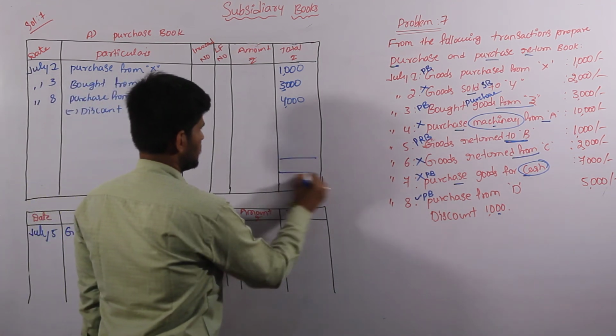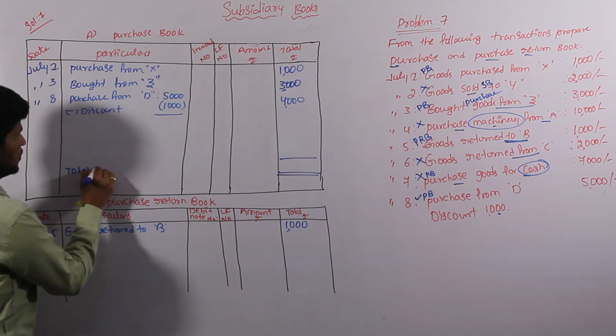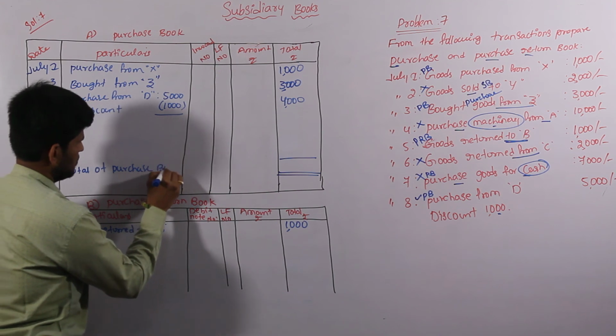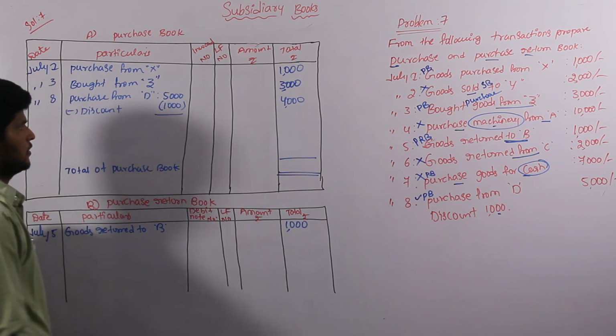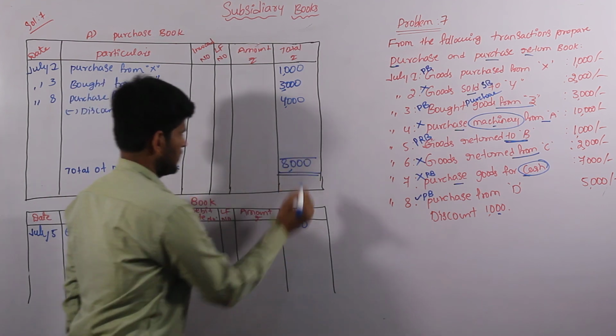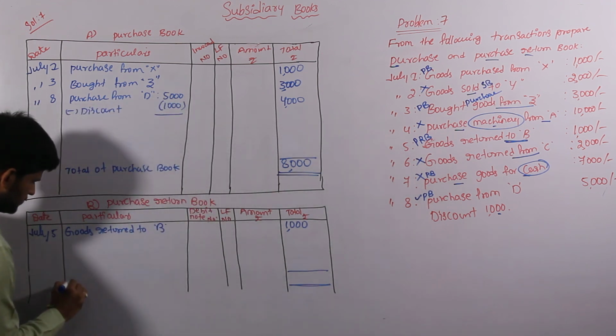Now totalize the values. Total of purchase book, 8000, and total of purchase return.